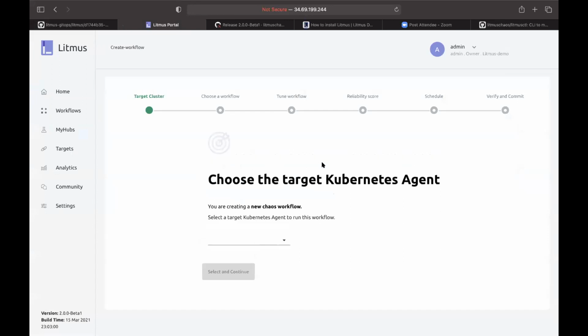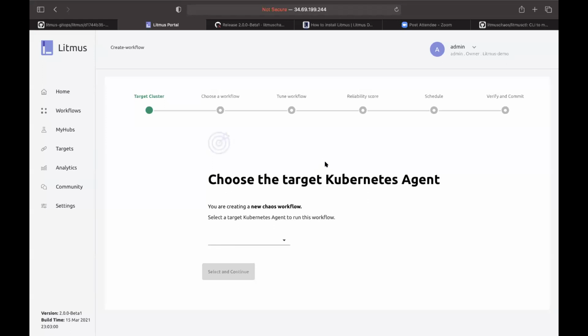Just pitching in here, since Raj is speaking about GitOps, I wanted to throw some light on what the feature is doing and why it is intended. Git being the source of truth for all manifests and deployments, we thought we should keep it that way for chaos as well. So not only can you construct workflows from your portal using litmusctl or the browser wizard, but you can also create them by hand, store them in a Git repository, and keep that as a golden copy.